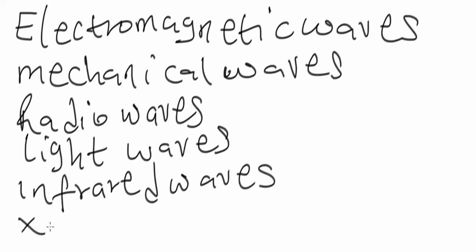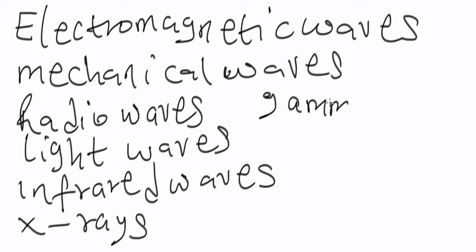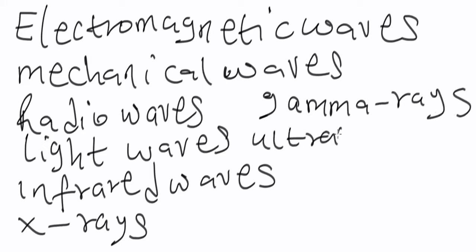Alright, we have X-rays, we have gamma rays, we also have ultraviolet rays from the sun. Okay, so these are common examples of electromagnetic waves.